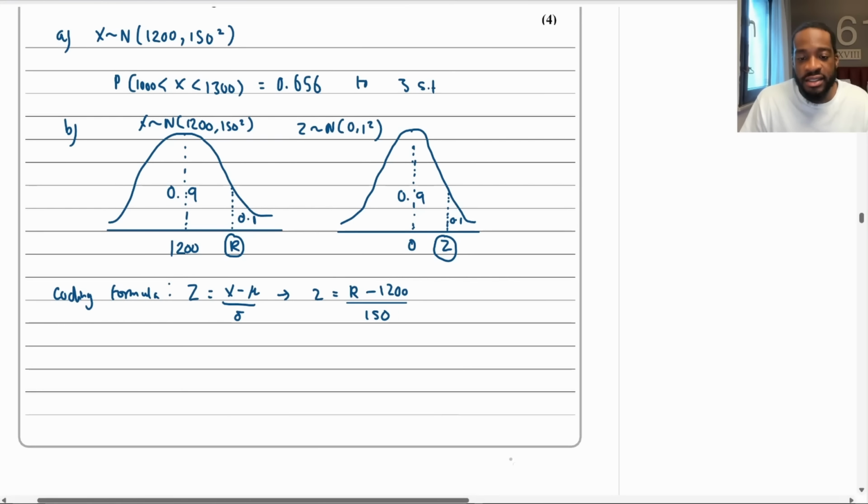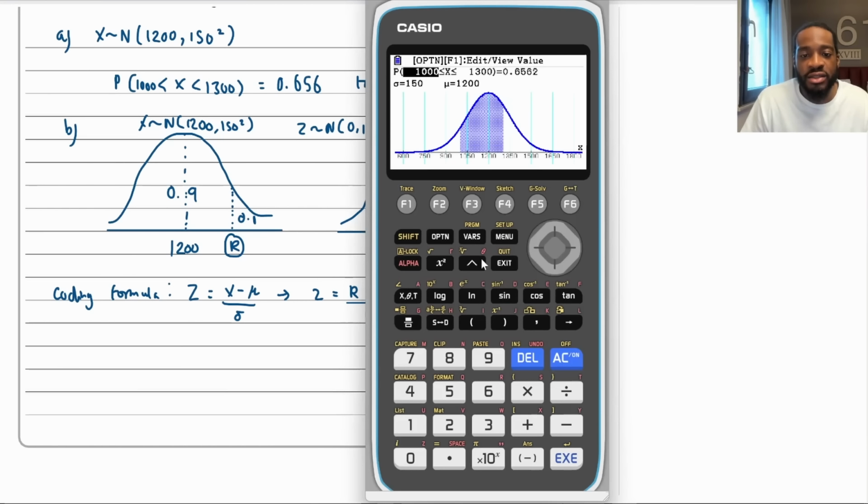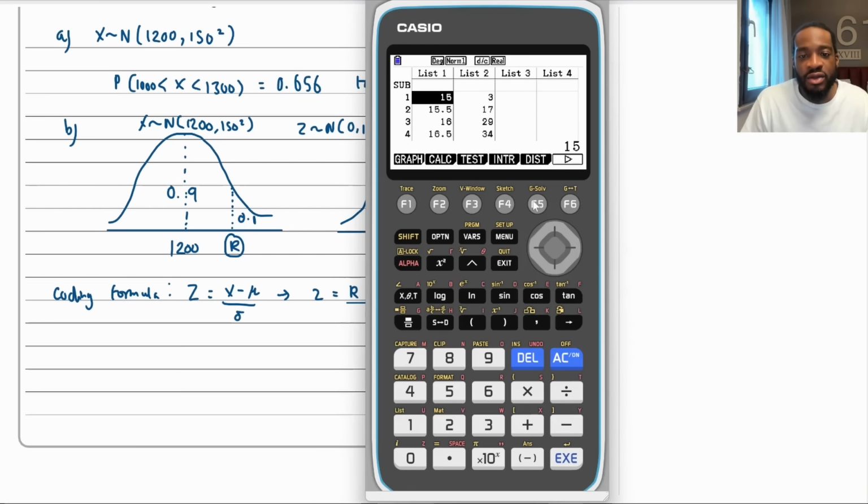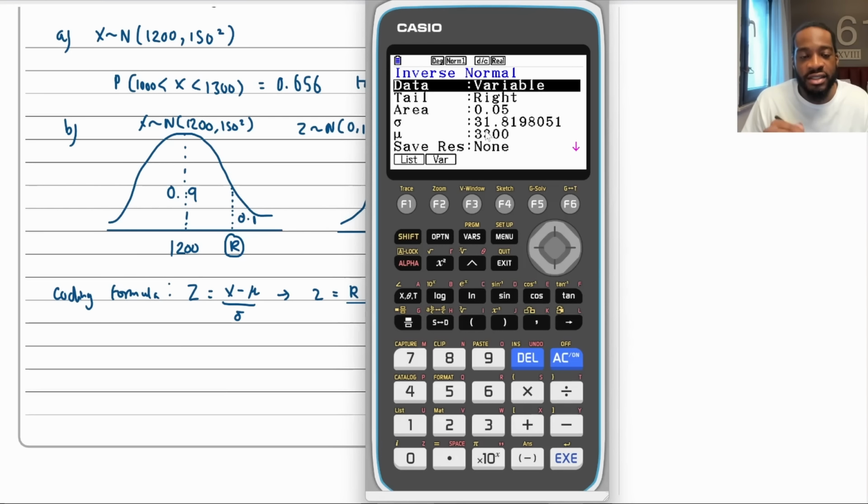So I'm going to get my calculator out. We'll go to menu, and then you can go distribution, and then normal, yes, INVN, inverse normal.